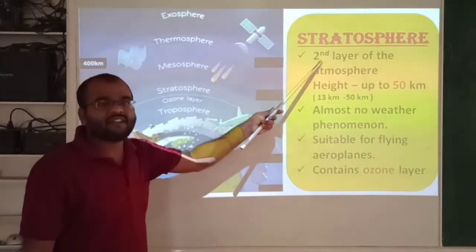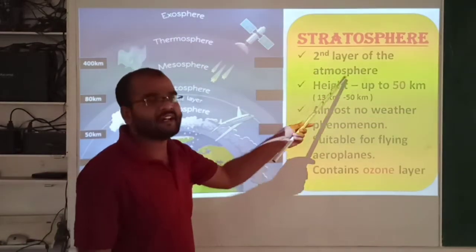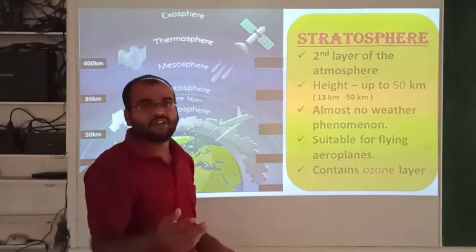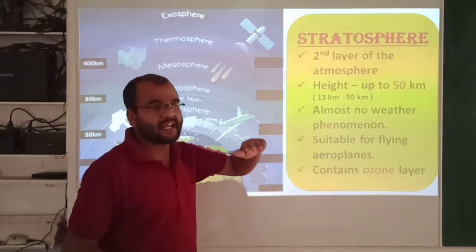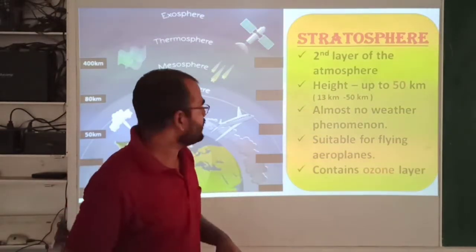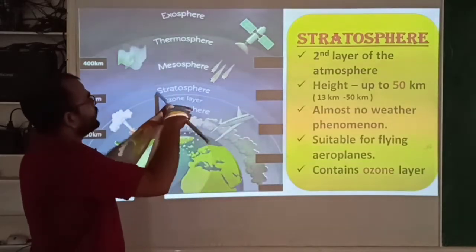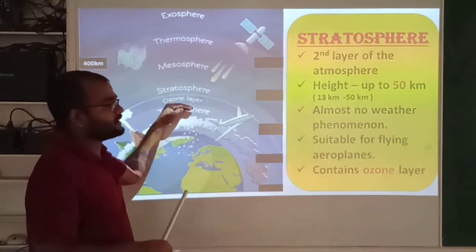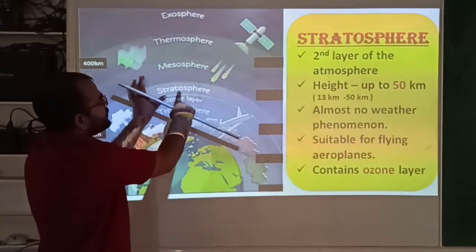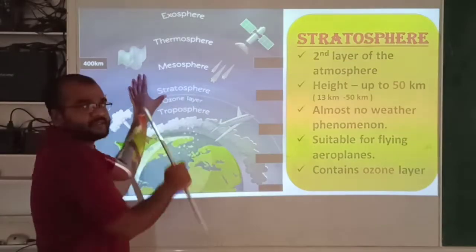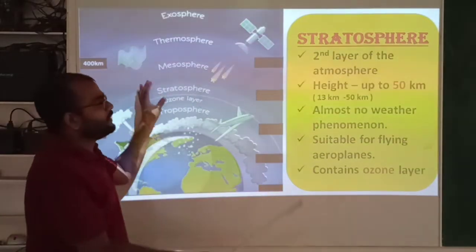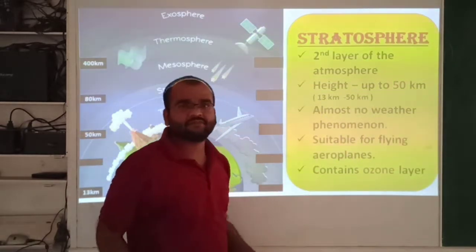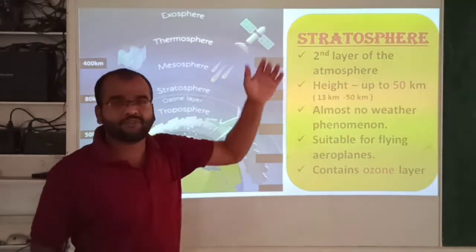This stratosphere is the second layer of the atmosphere. It is present above the troposphere. Above this troposphere, one layer of gases is present. That layer is known as stratosphere. You can see here, stratosphere. Here height is up to 50 kilometers.